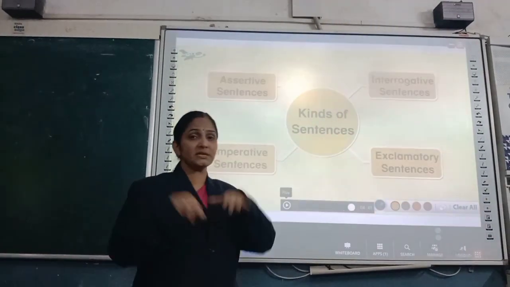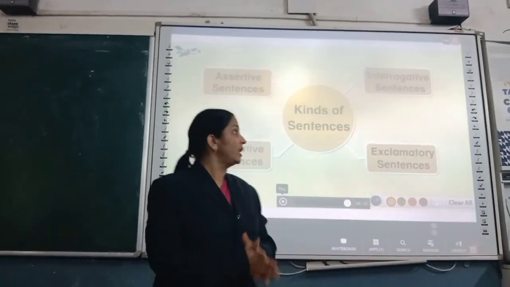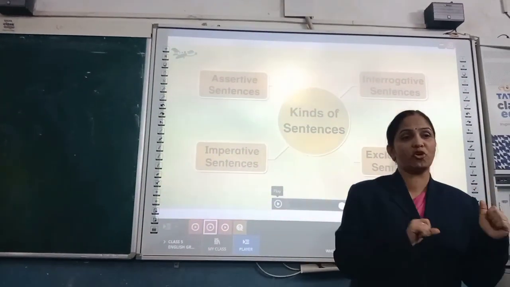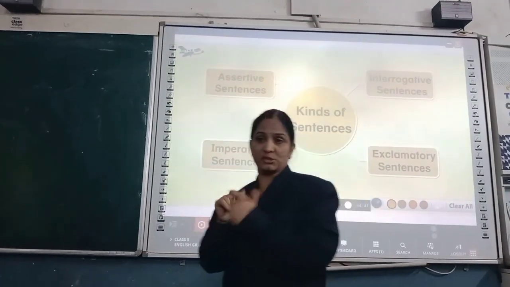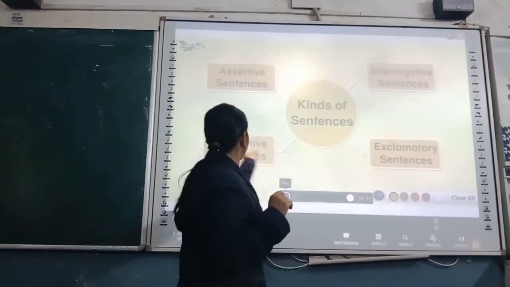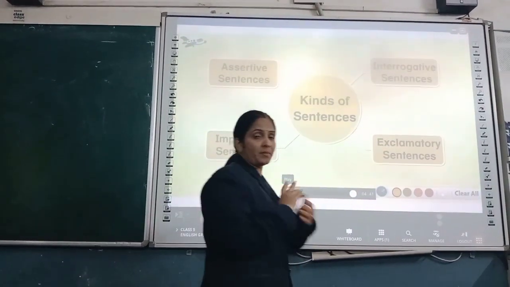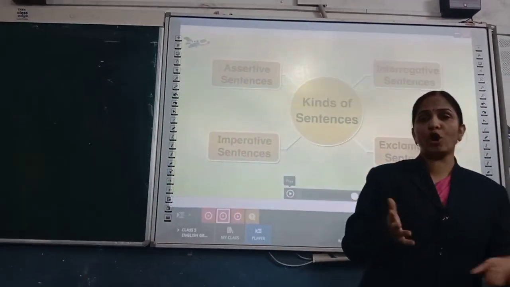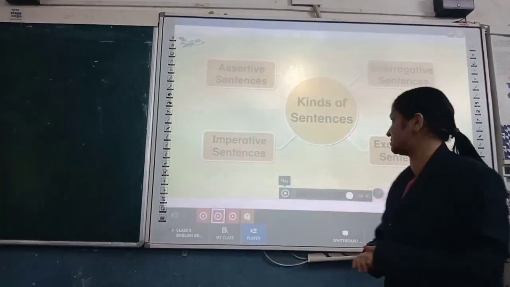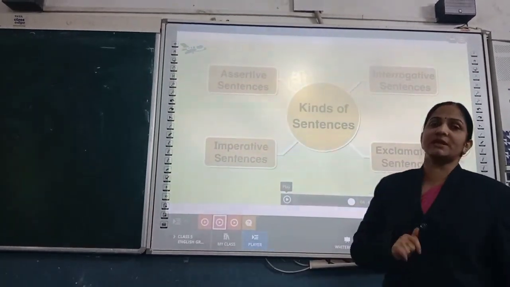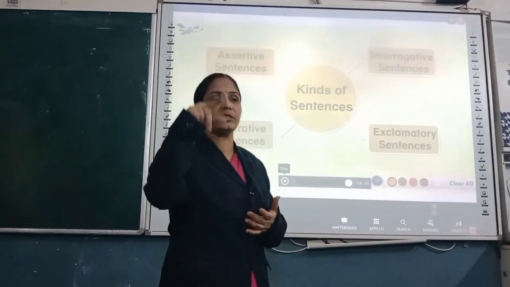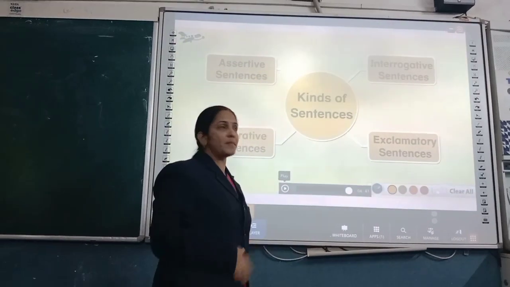In an assertive sentence, a simple statement is given. An interrogative sentence starts with a helping word or a WH question word and ends with a question mark. An imperative sentence gives a command, advice, order, request, or different types of instructions. The last one is the exclamatory sentence, which gives a sudden expression and ends with an exclamation mark.